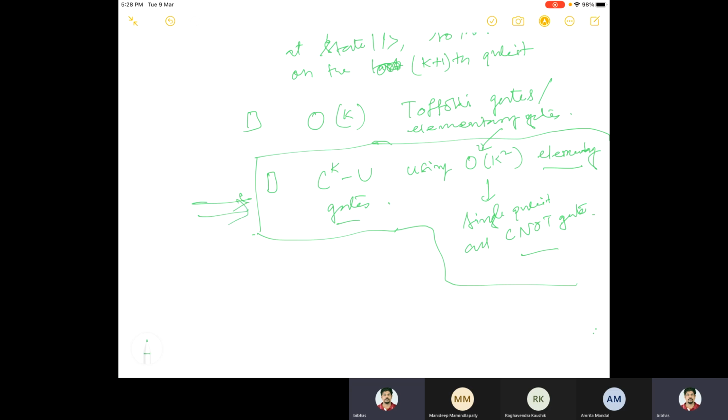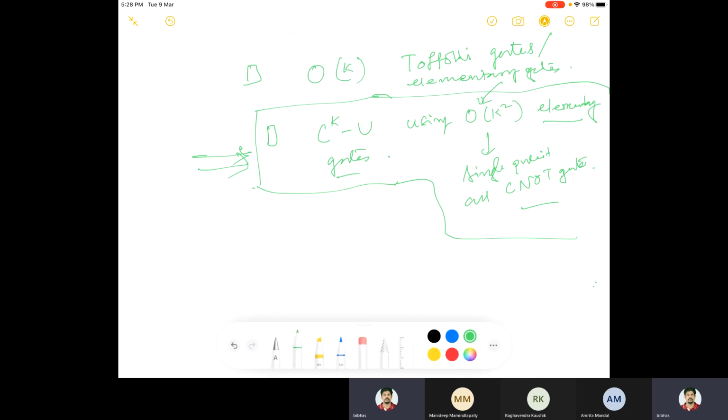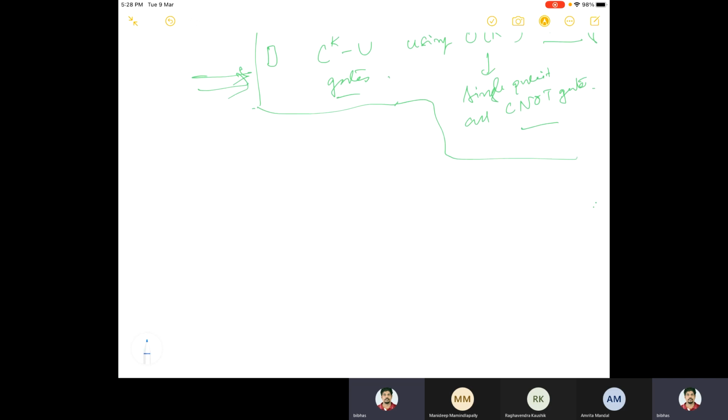Now let us go to the next point. The point is, C to the power k is done. Now the big thing is how do I implement U to the power n? So let's say now I have U, and this U is in C to the power n. How can this U be implemented? That's the question now. It can be shown, and I already gave you the reference. You can go through that paper. I will discuss only very few things here.